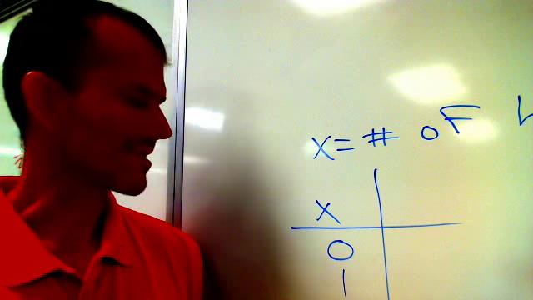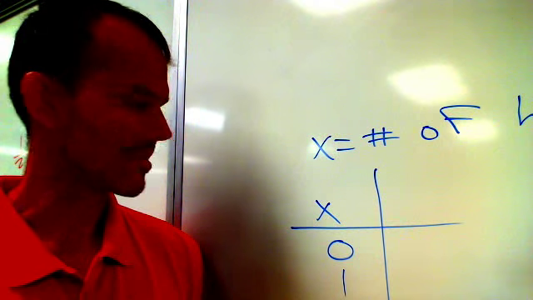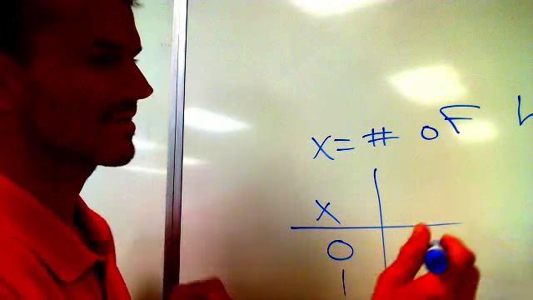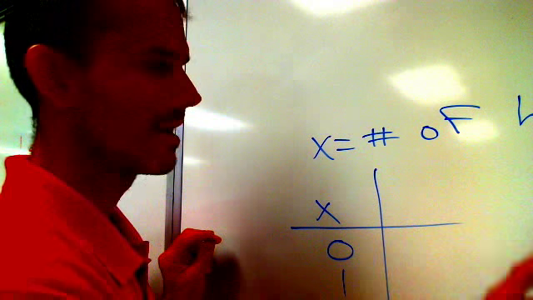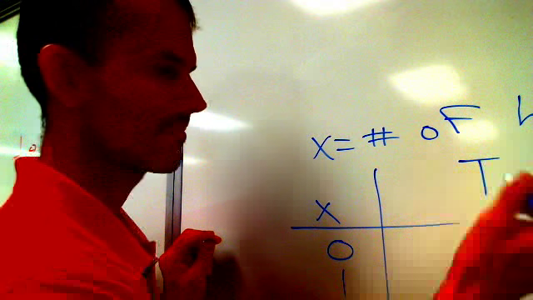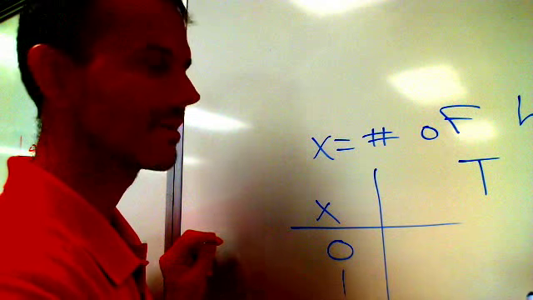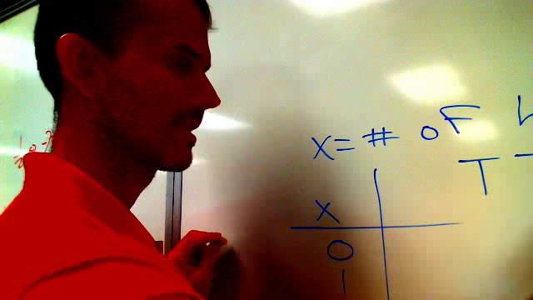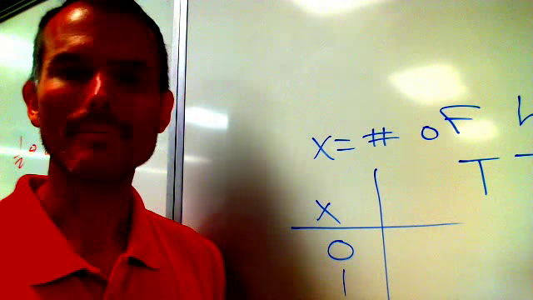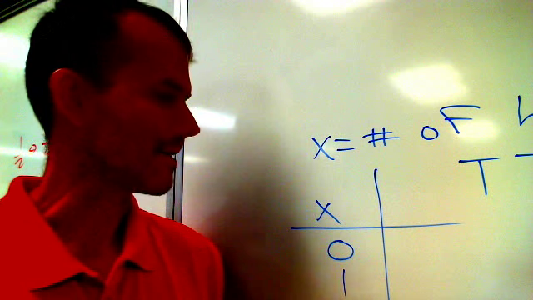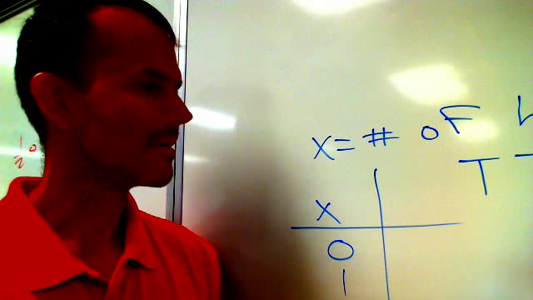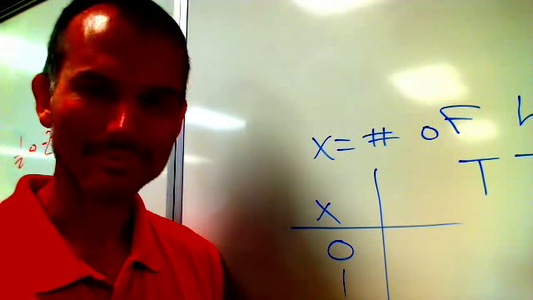Now, let's look at the 0 case first. For this to happen, the sequence of events has to go like this. I would flip it, I get a tails. Flip it again, get a tails. Flip it again, a tails. And in fact, I think that's the only way that I can get 0 for my number of heads. So there's one way that can happen.